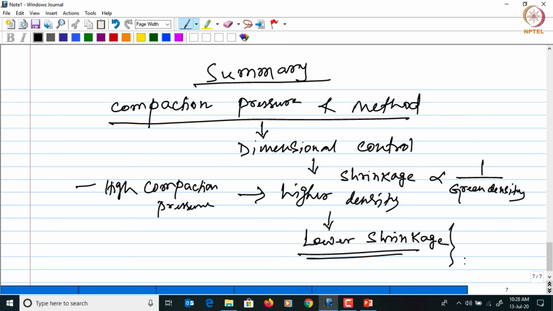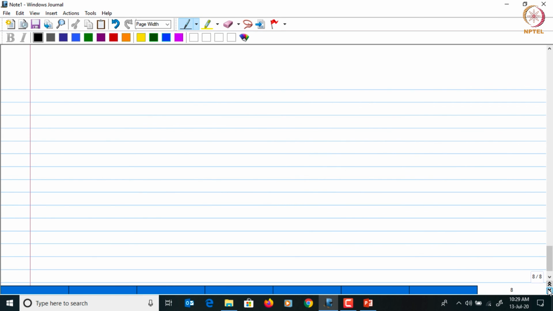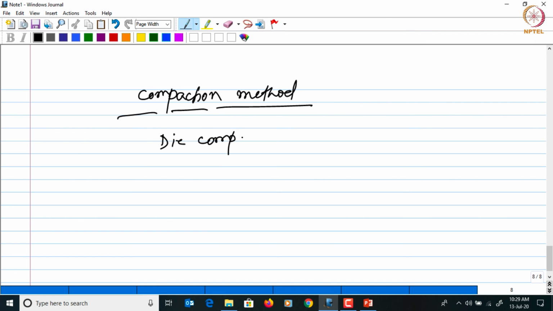So in order to maintain dimensional control, a high pressure compaction is recommended. Okay. On the other hand, when you compare the compaction methods used for pressing the powder, one method may be better than the other in terms of giving a better dimensional control. For example, if you compare the die compaction process with the powder injection molding,